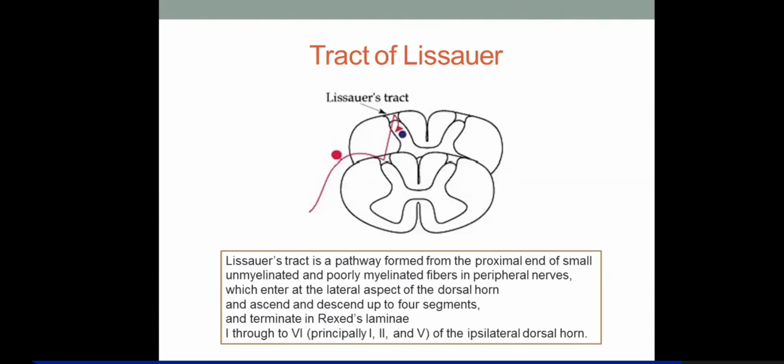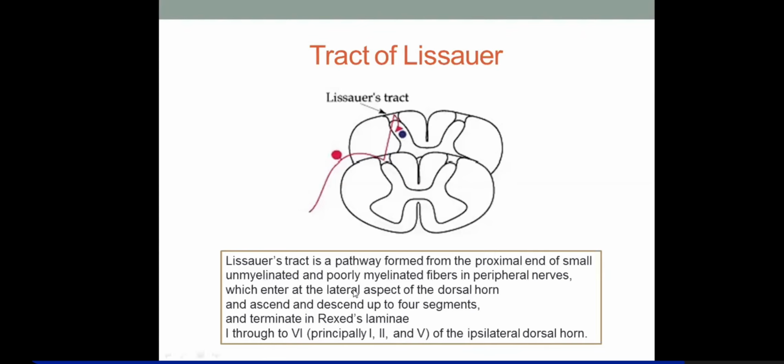That includes posterior marginal nucleus, substantia gelatinosa, then nucleus proprius, and lamina 5 and 6 was dorsal column or Clarke's column. So they'll relay in these nucleus of segments higher and below, and are ipsilateral dorsal, and these fibers are also ipsilateral. They connect segments on the same side. Okay, so that was about tract of Lissauer.